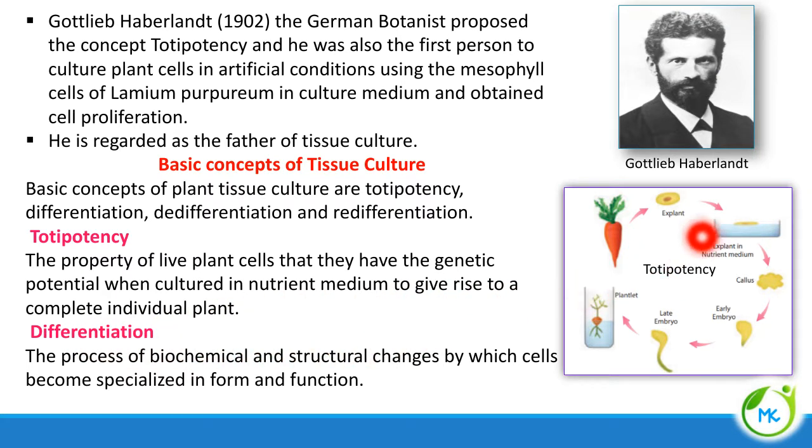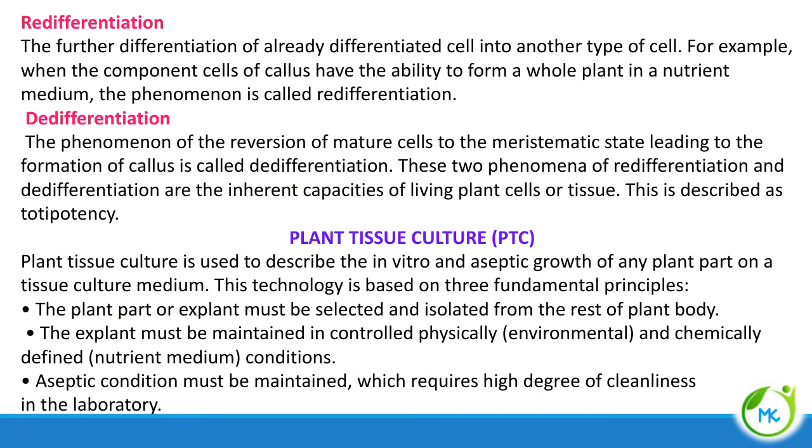The next concept of tissue culture is differentiation. Differentiation is nothing but the cells becoming specialized, taking up their form and function. The third concept is redifferentiation, the differentiation of already differentiated cells into another type of cell. For example, the component cells of callus have the ability to form a whole plant. The callus can give rise to a whole plant in a nutrient medium.